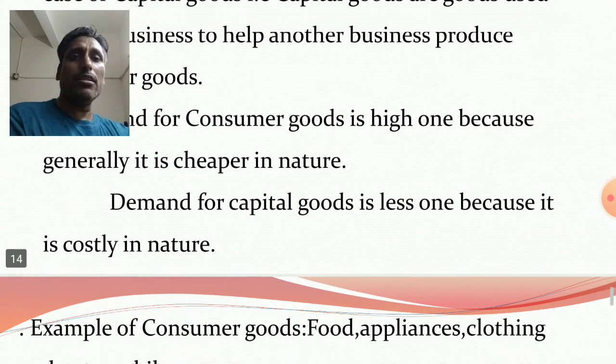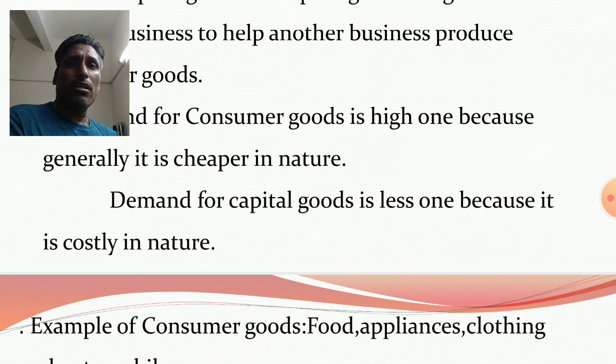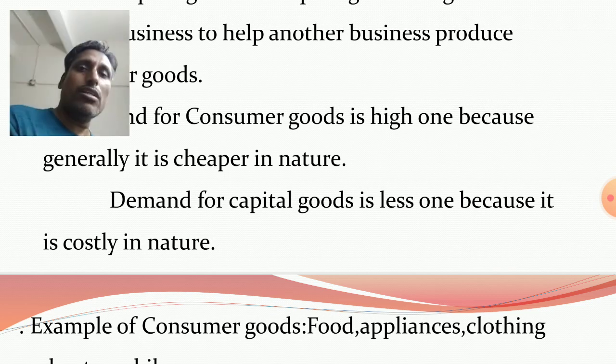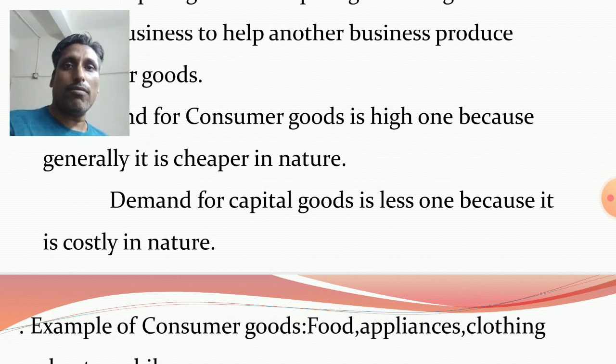Demand for capital goods is less, because only investors, producers and manufacturers need capital goods to produce other goods and services. It is costly in nature, and only producers, manufacturers and investors want to purchase capital goods, not all people.